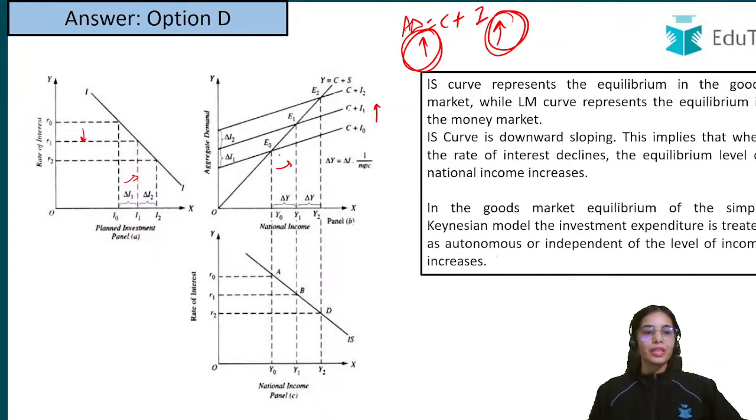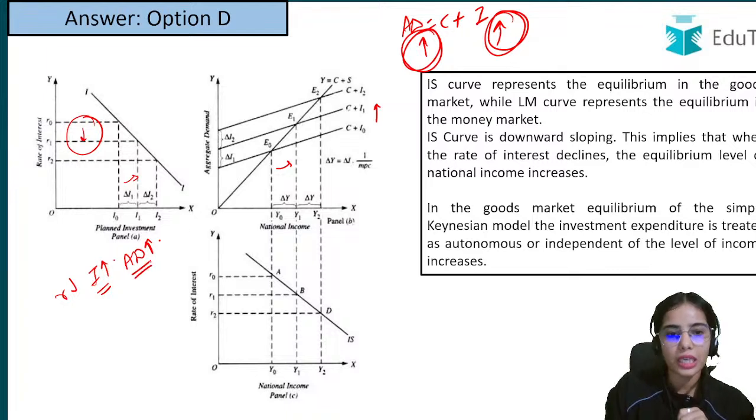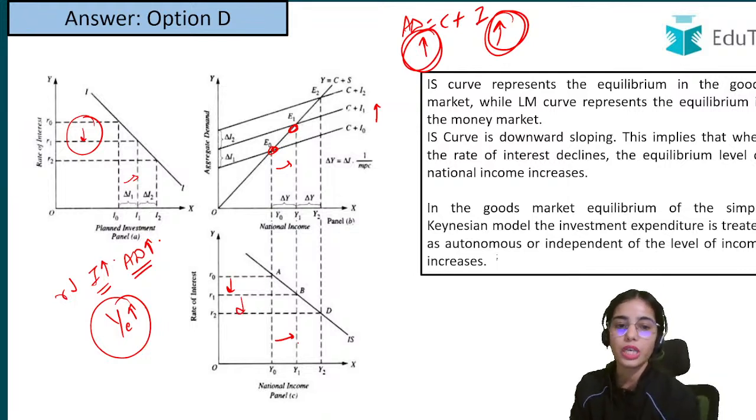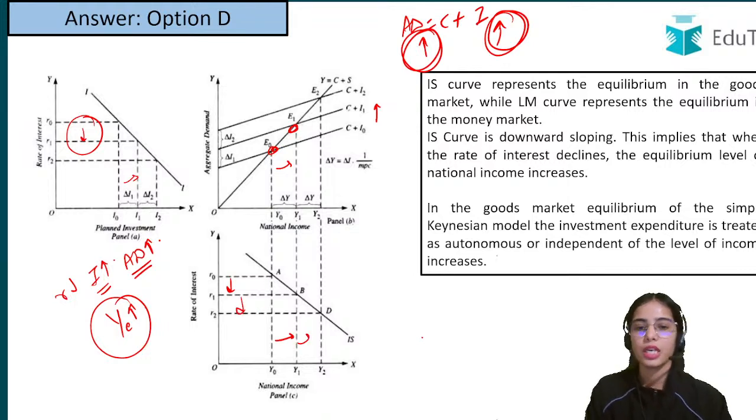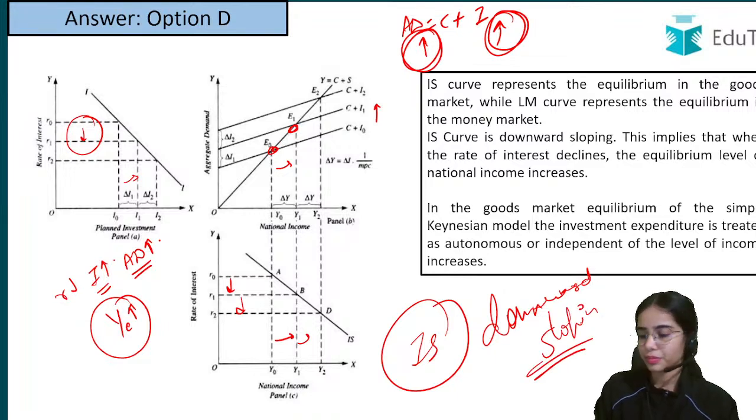So what is happening is that as your rate of interest is decreasing, the investment is increasing. With the increase in investment, aggregate demand is increasing, and with the increase in aggregate demand, your equilibrium level of income is also increasing. So with the decrease in the rate of interest, the equilibrium level of income increases. This is shown by the IS curve. So the IS curve is downward sloping. I hope this is clear.